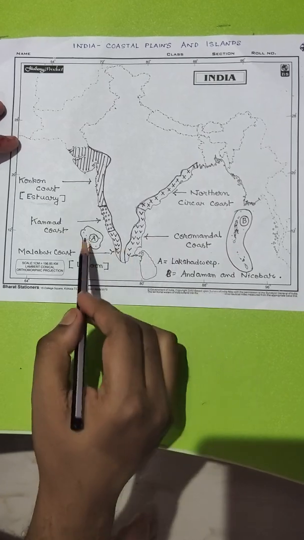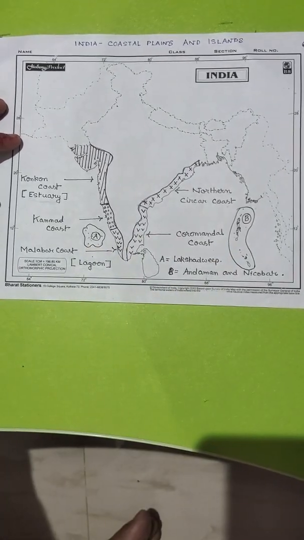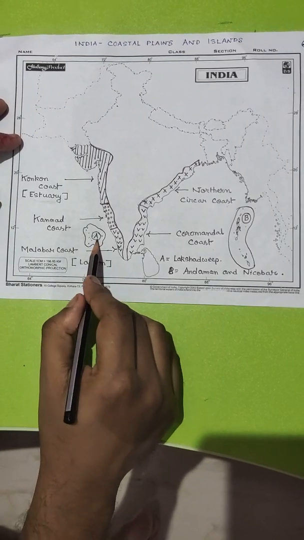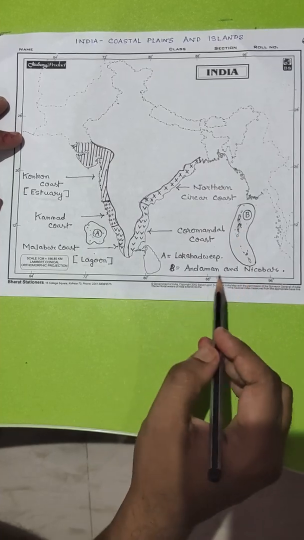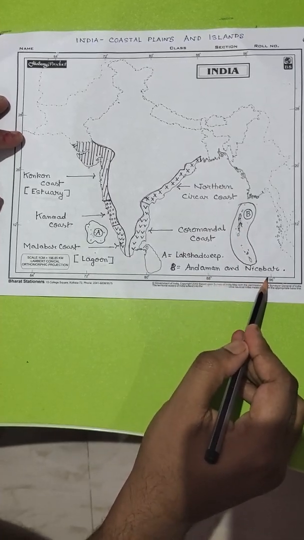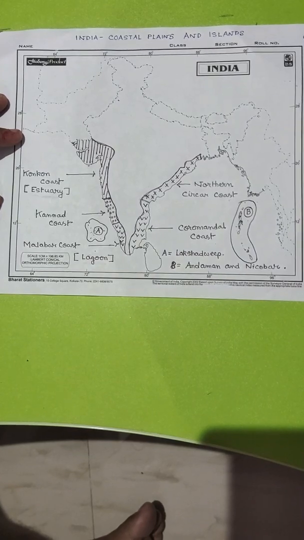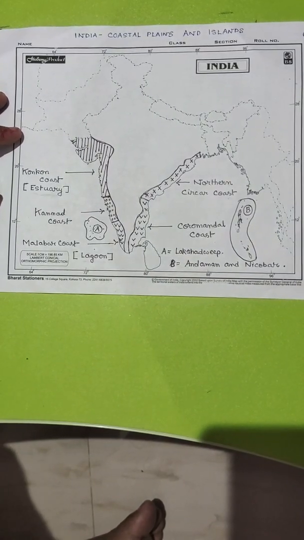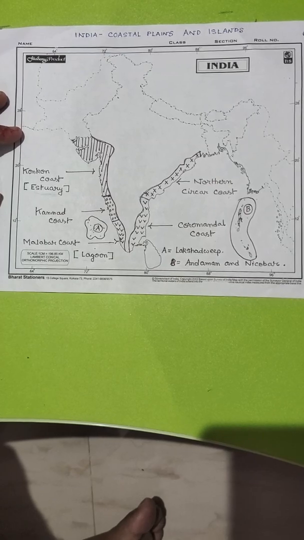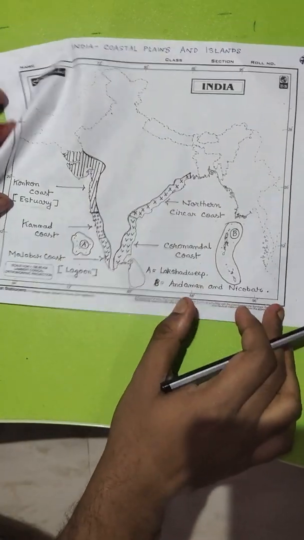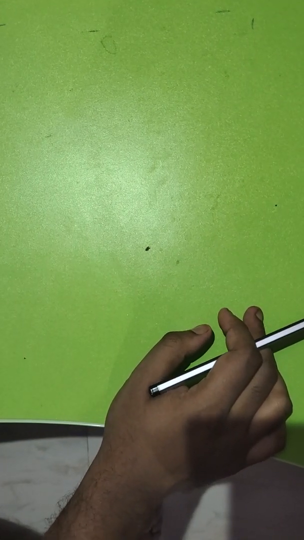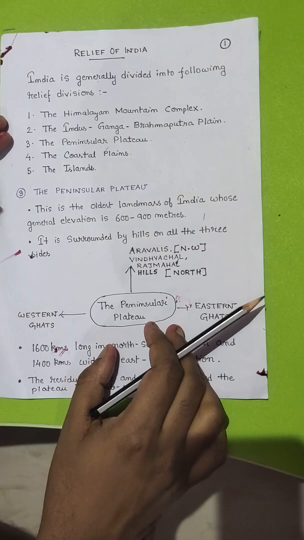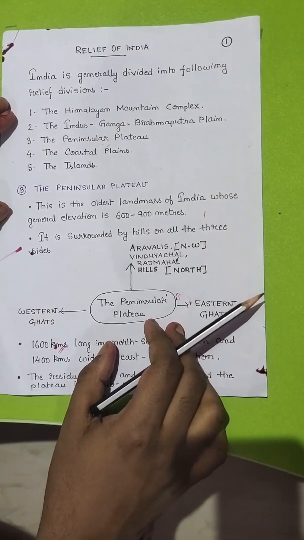A and B, these regions are the island territories of India, where A is the Lakshadweep group of islands and B is the Andaman and Nicobar group of islands. I have discussed these islands in the previous slide. So with this I am ending my video lectures on relief of India. I have covered all the 5 relief divisions written over here, as you can see.